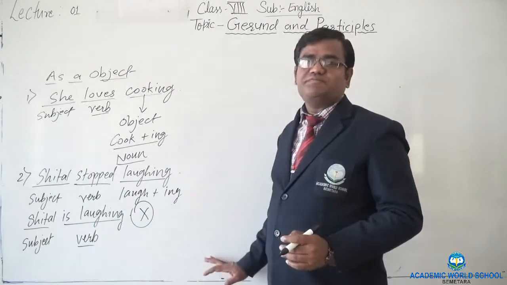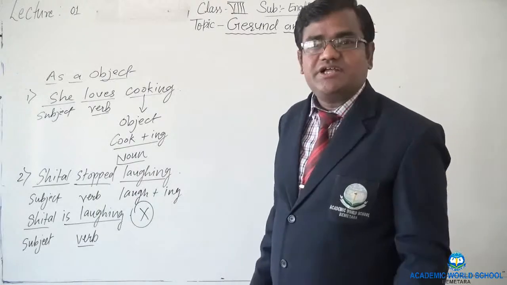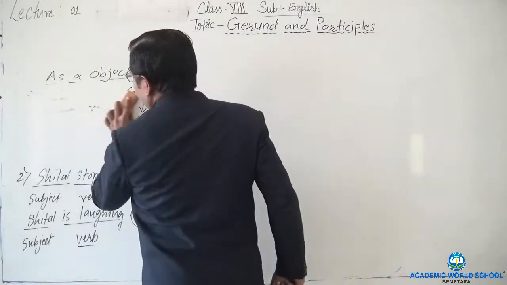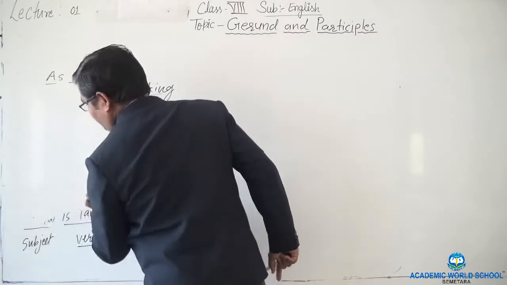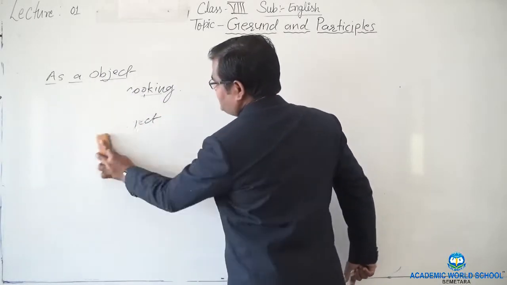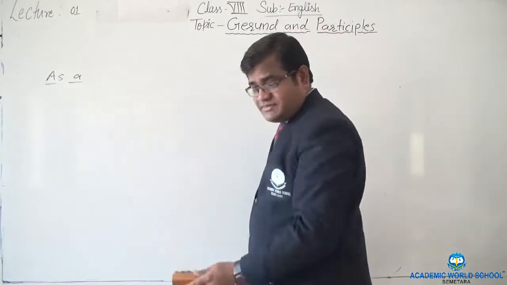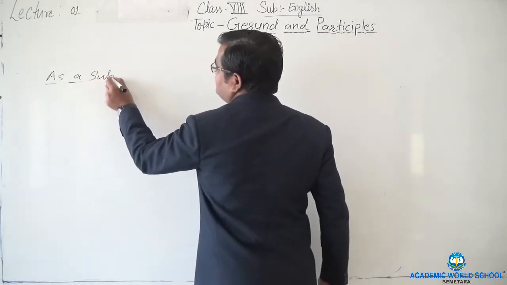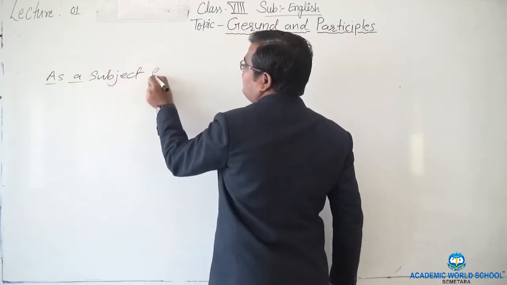So you understood the second use of gerund. Gerund is also used as the object of a sentence. Now let's see the third use of gerund. Where exactly do we use gerund again? As a subject complement. As a subject complement.